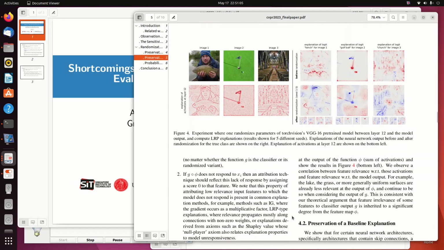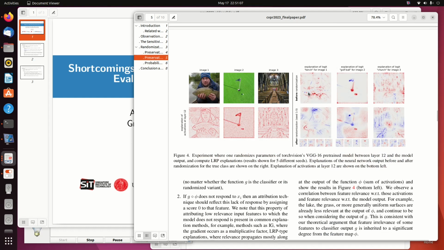And one can see this again in figure 4, where we have the original attribution maps and the attribution maps for randomized networks, and we see that certain dominant structures are approximately preserved in absolute value.